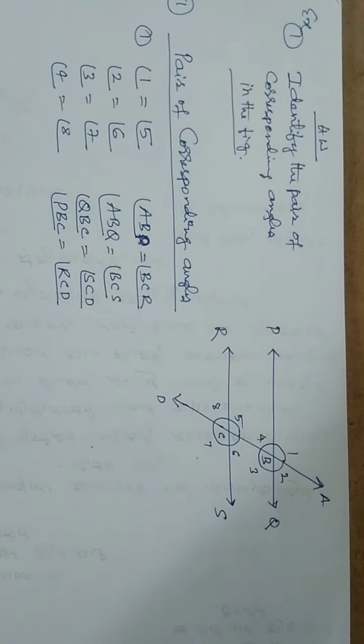Okay, fine. Now we are going to see about the next set of angles, that is alternate angles. In alternate angles we have exterior alternate angles and interior alternate angles. Let us see that, dear students.